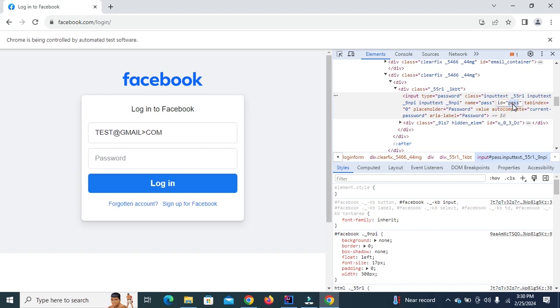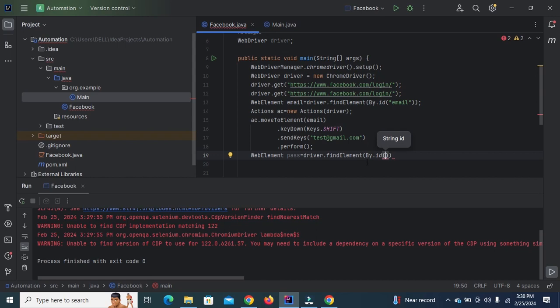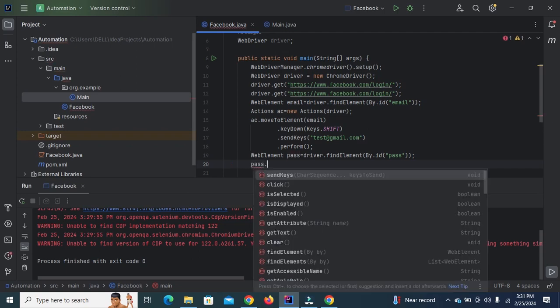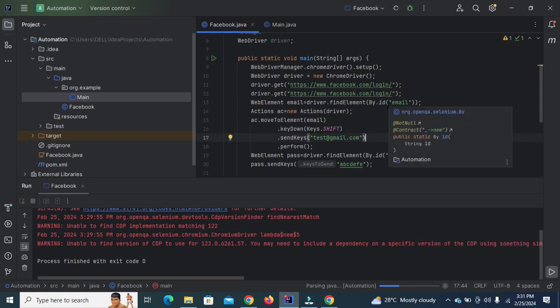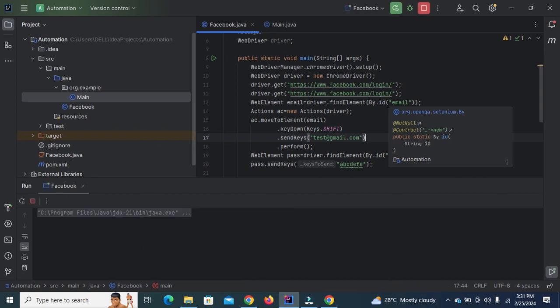Copy this ID and paste it here. We want to enter the password, so we will use pass.sendKeys. Let's run this script and see what happens. Chrome driver is successfully opening.